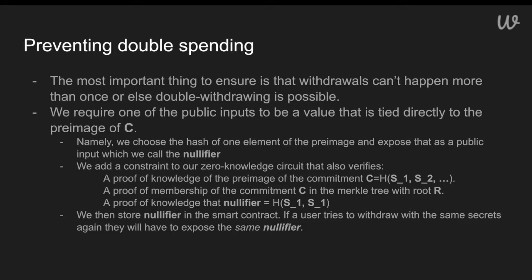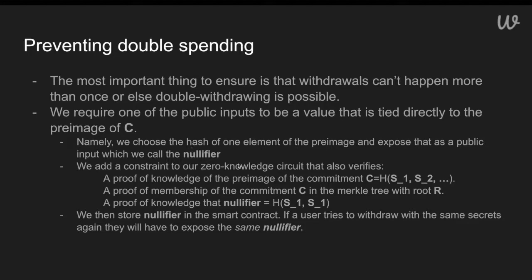We're going to take the hash of, say, one element of the secrets. We're going to call that a nullifier, and we're going to expose that nullifier in the process of withdrawing. So put more formally, we choose the hash of one element of the preimage and expose it. We call that exposed element the nullifier.